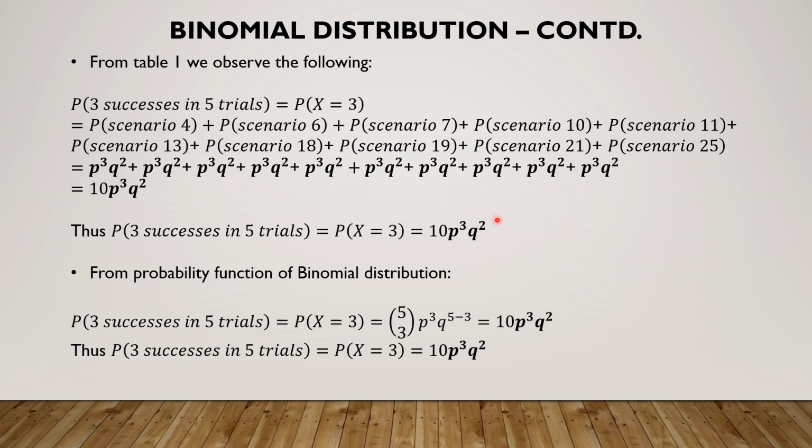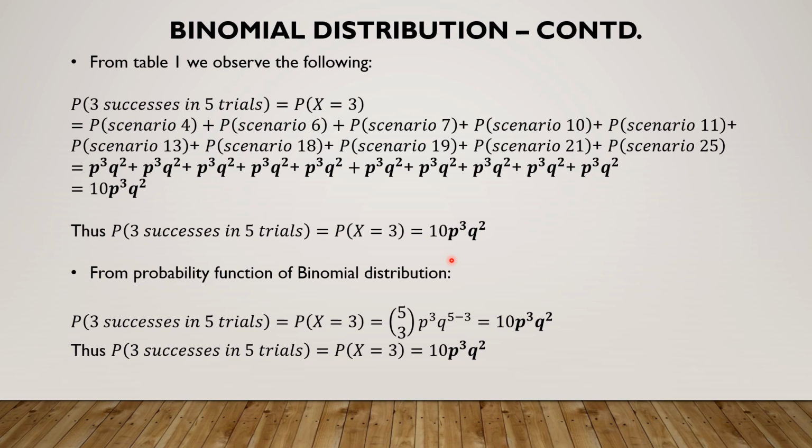That is not the case, because in this enumeration technique, the problem's magnitude becomes bigger for bigger number of trials. When we take 6 trials, we find that the number of exhaustive cases are 2 power 6, that is 64. When we take 7 trials, the number of exhaustive cases will be 2 power 7, that is 128.